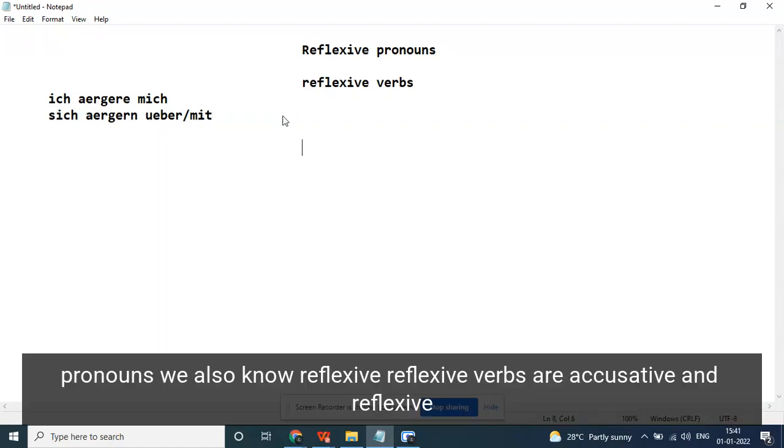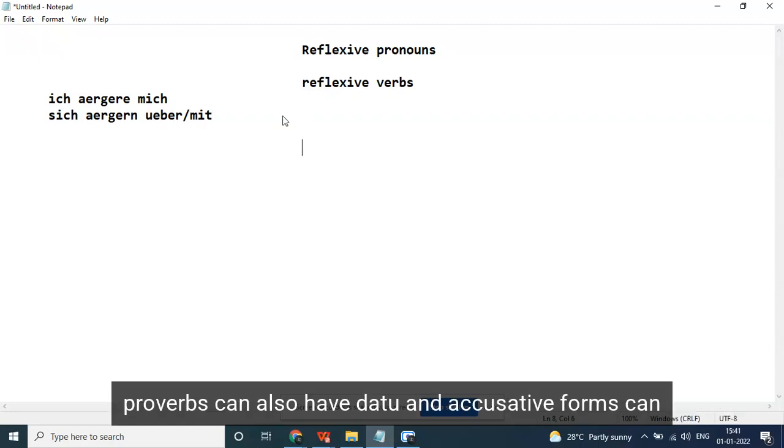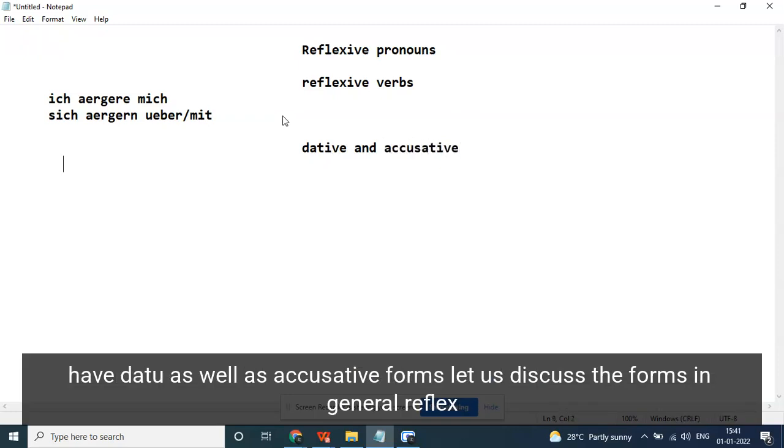We also know reflexive verbs are accusative, and reflexive verbs can also have dative and accusative forms. Pronouns can have dative as well as accusative forms. Let us discuss the forms.